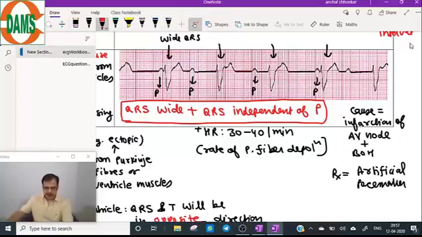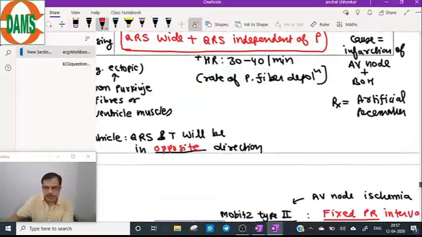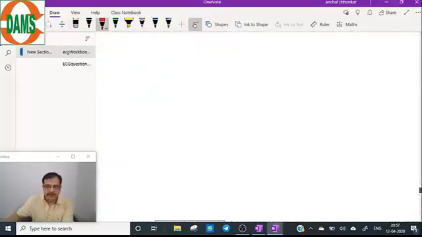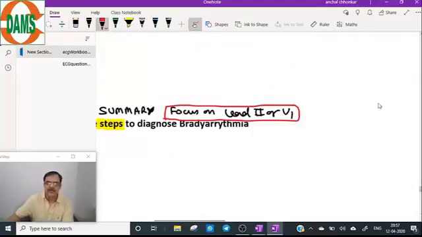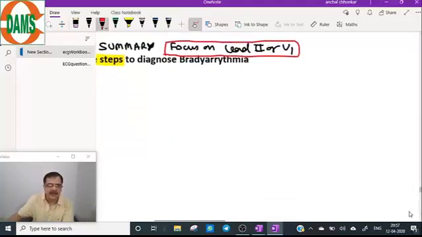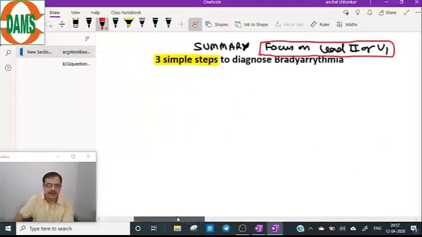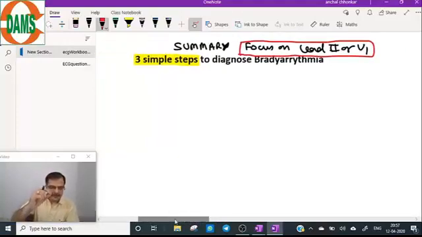Now coming to the 3 simple steps to diagnose the bradyarrhythmia, very simple steps, and these simple steps you revise 2 or 3 times and you will be able to diagnose any bradyarrhythmia given to you in the exams. So first, while writing it down, you also think and understand from the above table of bradyarrhythmia.